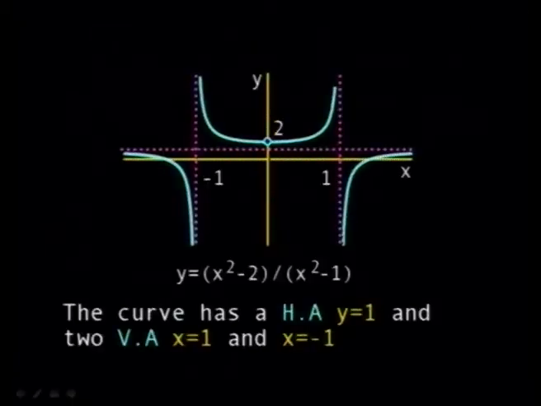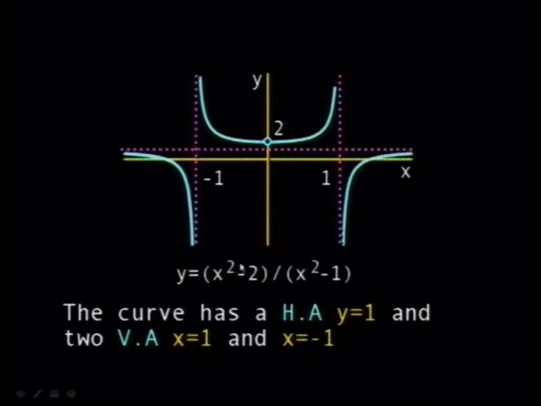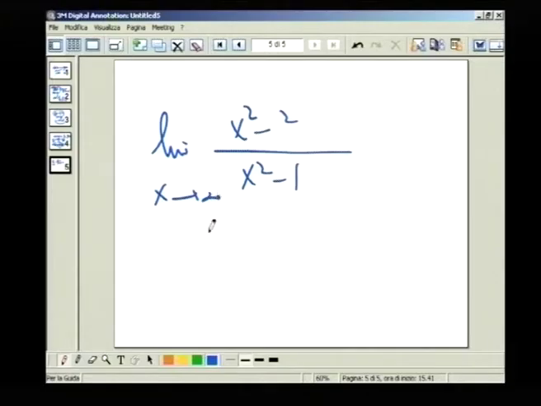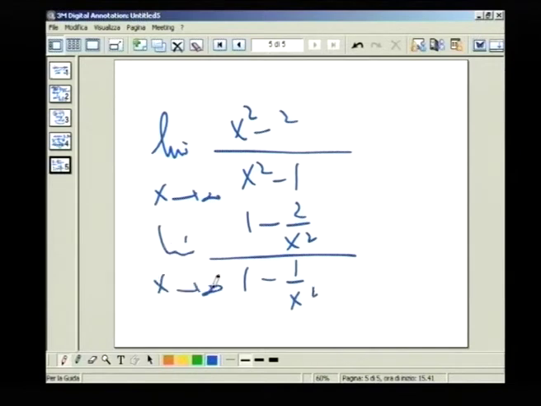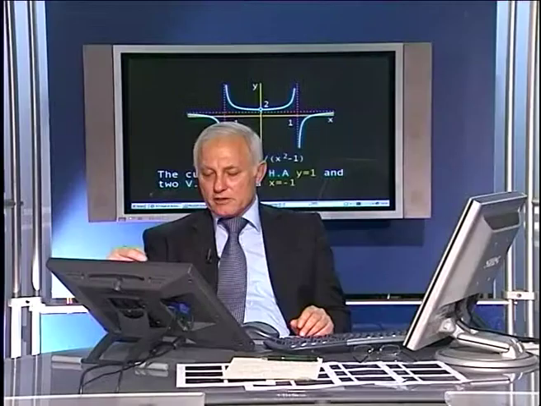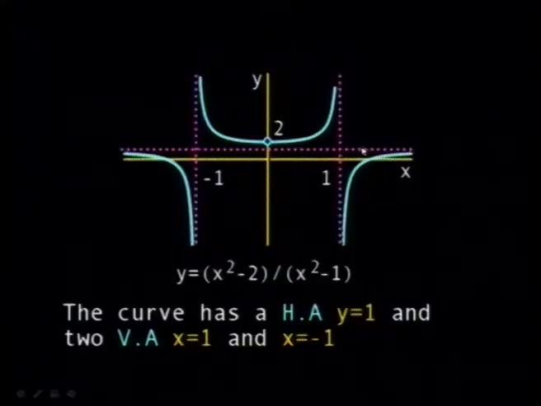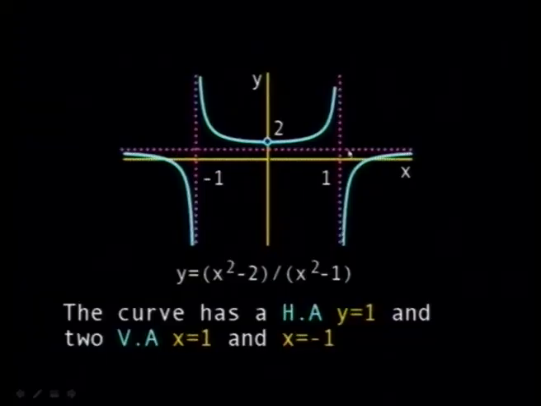Here we have two kinds of asymptote. You have a horizontal asymptote. And how do we obtain a horizontal asymptote? Well, the simplest thing is that, for example, for this function, 1 over x squared minus 1 with x tends to infinity, you divide by x squared, so you have 1 over x squared over 1 minus 1 over x squared. So now, when x tends to infinity, you can distribute the limit in the numerator and denominator because both of them exist. This tends to 0 and this tends to 0, so you get 0. So it means that the function has a horizontal asymptote, and the horizontal line here, the dash here, is a horizontal asymptote.